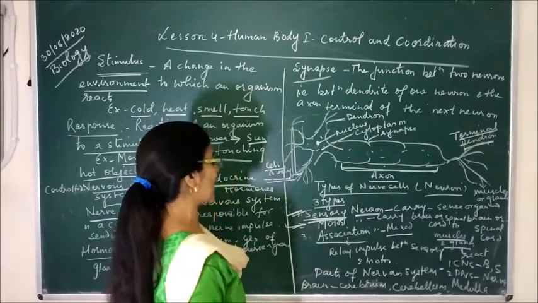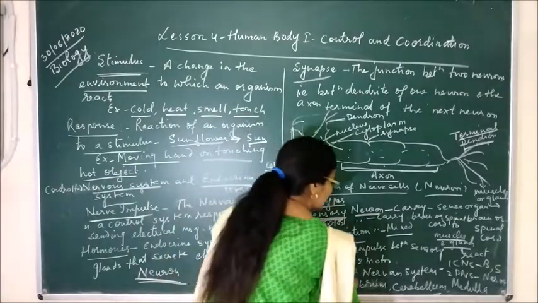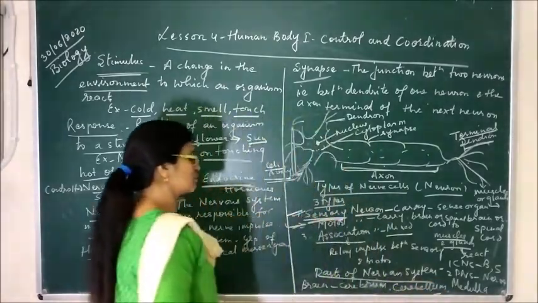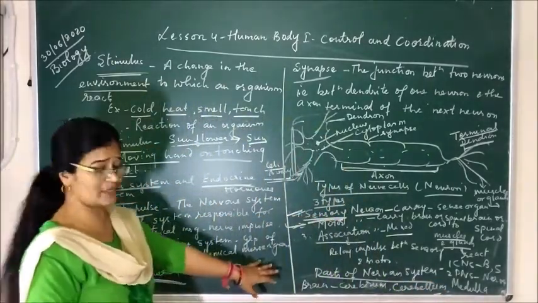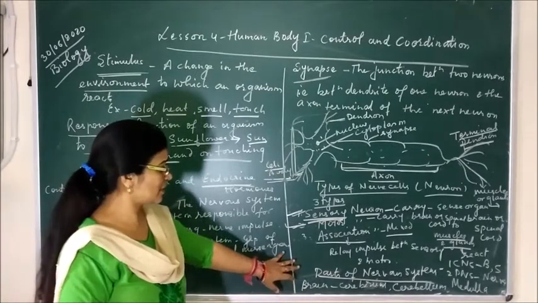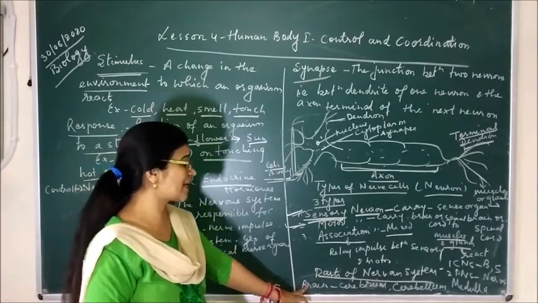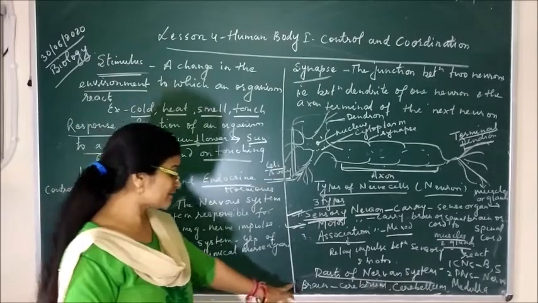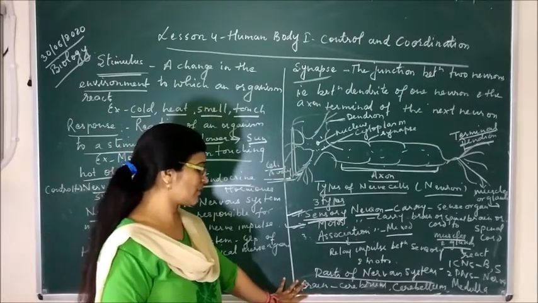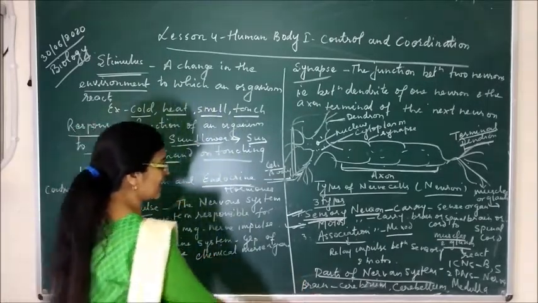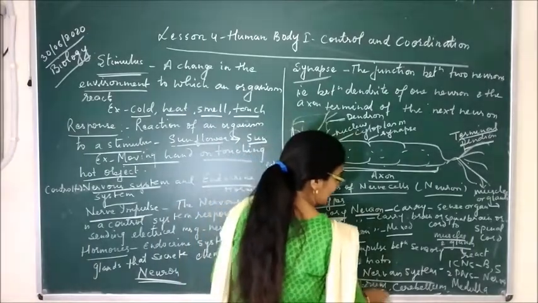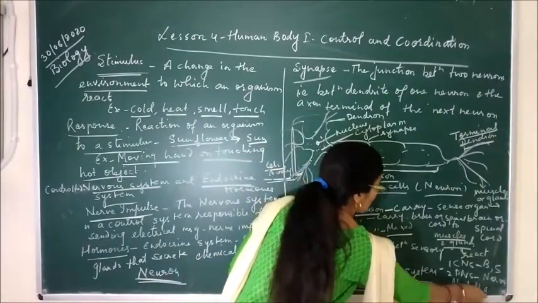Now we come to the parts of the nervous system. What are actually the different parts of the nervous system? You have heard or studied in lower classes that our nervous system is mainly made up of the brain and spinal cord. The structure of the brain is divided into three parts: cerebrum, cerebellum and medulla oblongata.